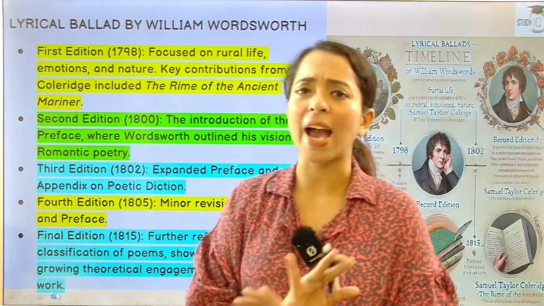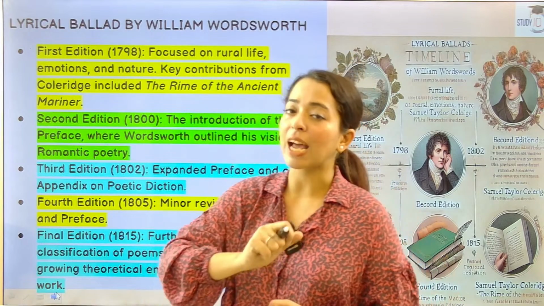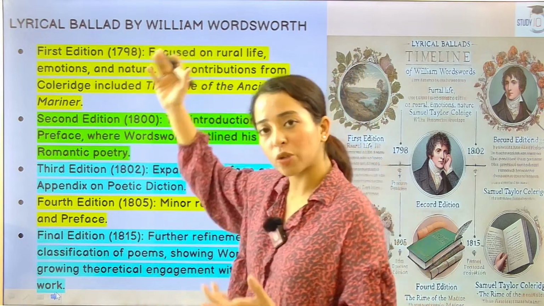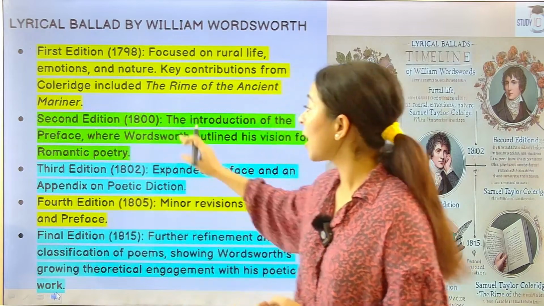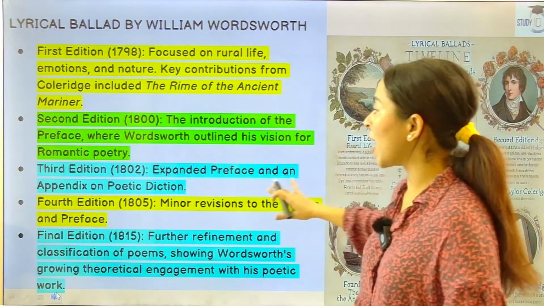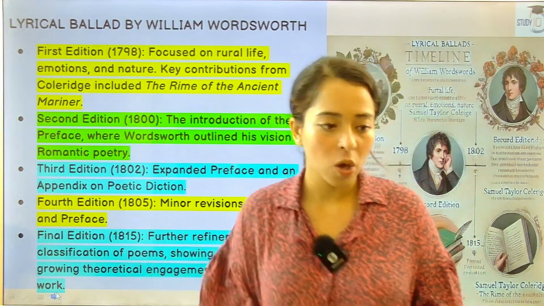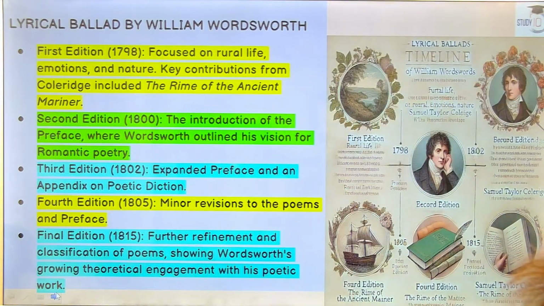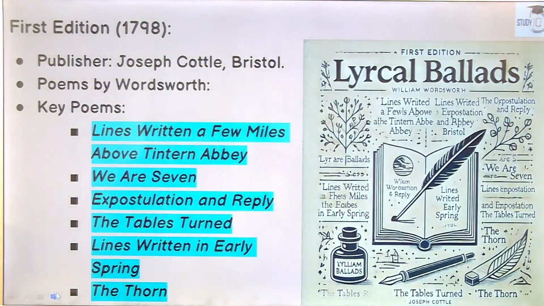5 editions, final edition में कोई ज़्यादा changes नहीं थे. But yes, the 3 editions that were very important. The first जो कि आया था, no preface, nothing. Second में, yes, there was a preface. And third was expanded preface and an appendix on poetic diction. And the fourth and the fifth were here. Okay? All right, guys. So going ahead with this, now we are coming to the next slide, and that is the first edition.